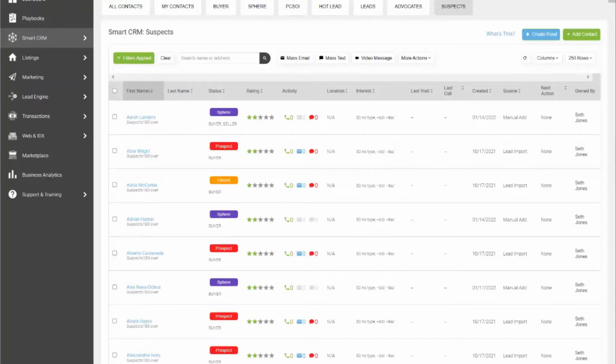These are going to be people that if you saw them in public and they saw you, they'd recognize you. Y'all recognize each other. These are the people that typically when you run into them, you're like, hey, we should do coffee. And then you either do or you don't. But those are going to be the main people that make up your PCSOI. One of the big distinguishing factors that helps you organize this is if they're within 40 miles of your location. So wherever you're living, if they're within 40 miles, we're going to put them in as a PCSOI.